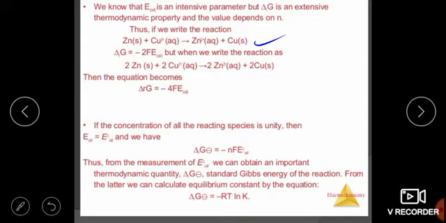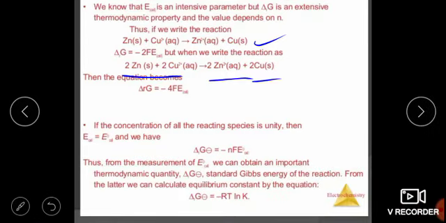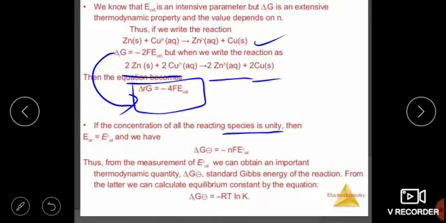But when we write the equation, 2 zinc will react with 2 copper positive to give 2 zinc positive and 2 copper. So n becomes 2 into 2, and delta G becomes minus 4 F E naught cell. If the concentration of all the reacting species is unity, then E cell is equal to E naught cell. So we will write this 4 as n, so it becomes minus nF E naught cell.